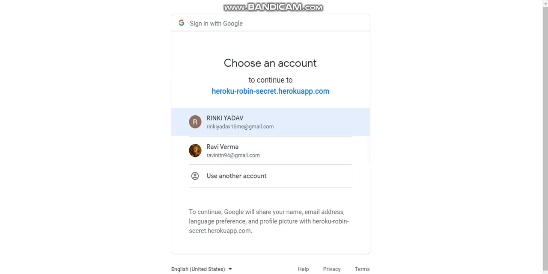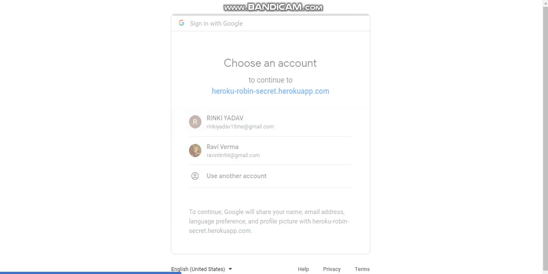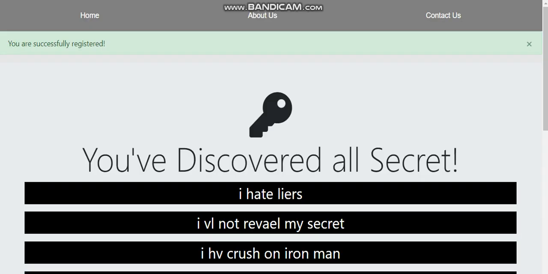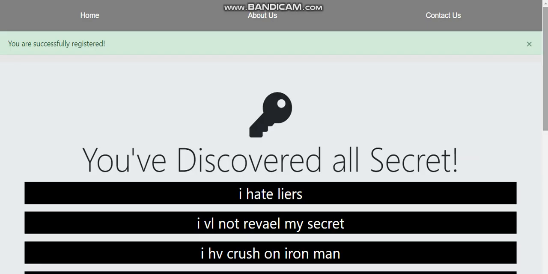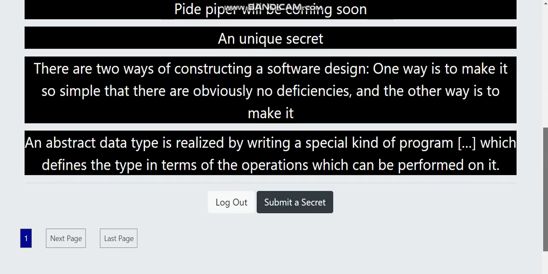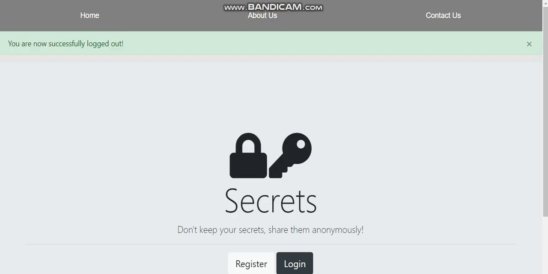Here I'll click sign up with Google. As I'm already signed in, it will just go through and will not ask me for ID and password because I'm already signed in. So here, see, you are successfully registered. Now you can go through all the secrets, and you can post your secret. And once you are done with reading all the secrets and posting your own secret, you can log out, and you will again land on the home page.